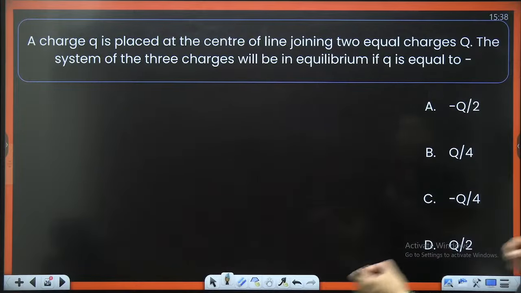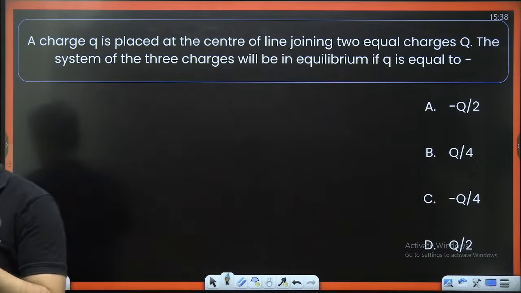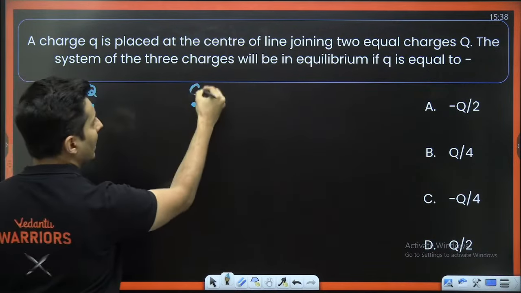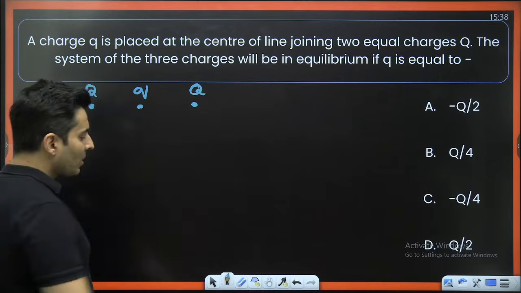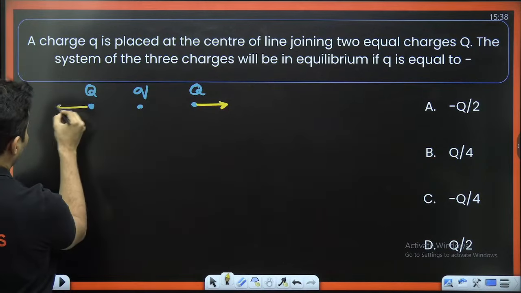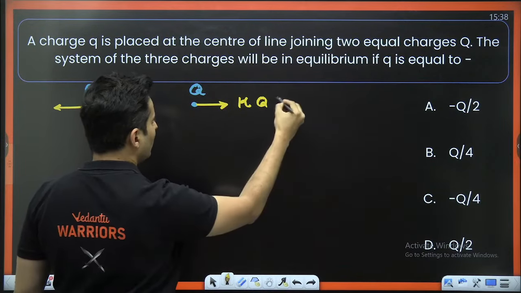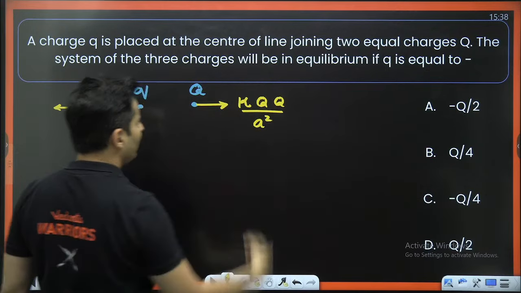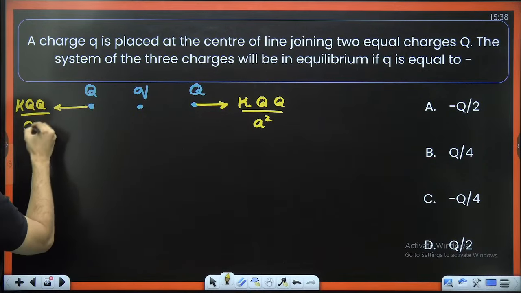A charge is placed at the center of a line joining two charges. The system of the three charges will be in equilibrium if that small charge q is how much? Let's find it out. You have two equal charges, let's say capital Q and capital Q, and you are placing this small q over here. You want the entire system to be in equilibrium. These two capital Q's repel each other because of the electrostatic force between them, which is kQ squared divided by A squared, with A the total distance.